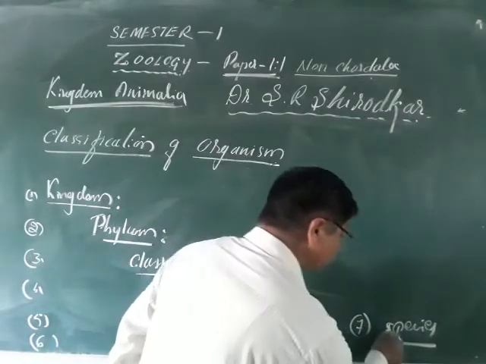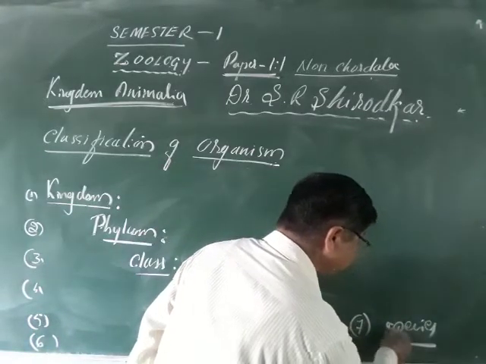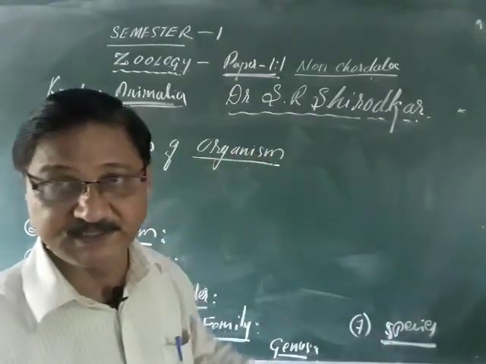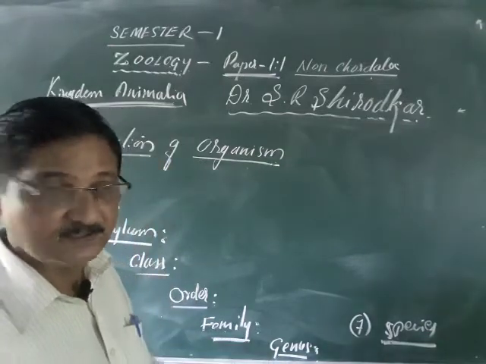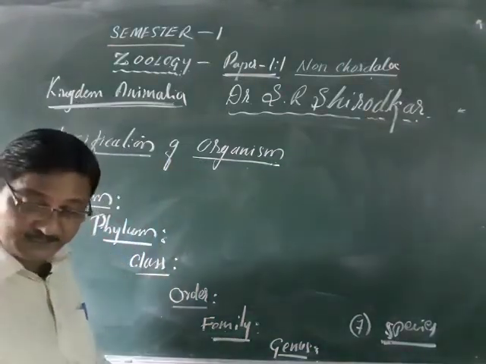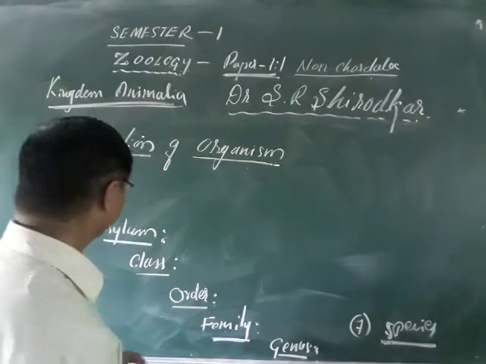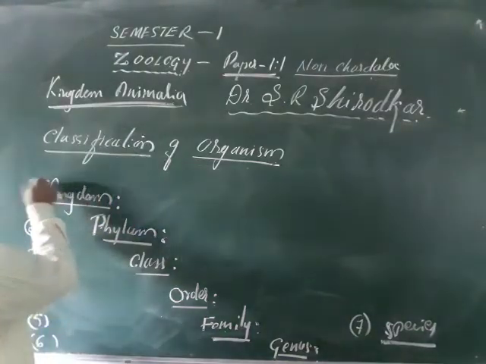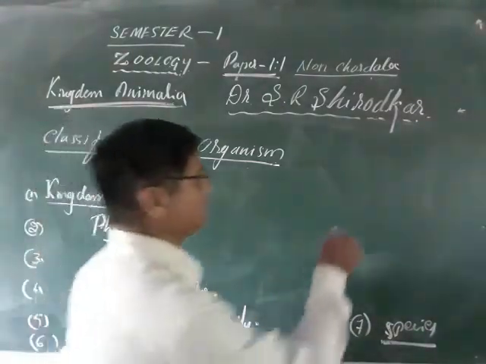And what is the species? Species is a small unit, a basic unit, interbreeding among themselves to produce fertile young ones. So that is called the species. Here, suppose we come across the man. You know very well that man.